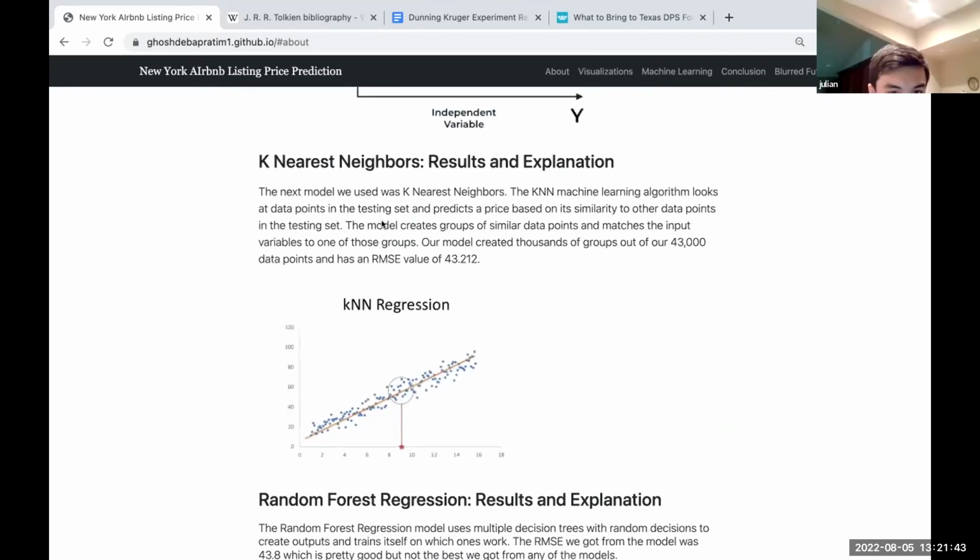The next model we used was k-nearest neighbors. The KNN machine learning algorithm looks at data points in a testing set and predicts a price based on its similarity to other data points in the testing set. The model creates groups of similar data points and matches the input variables to one of these groups. Our model created thousands of groups out of our 43,000 data points and has an RMSE value of 43.212.